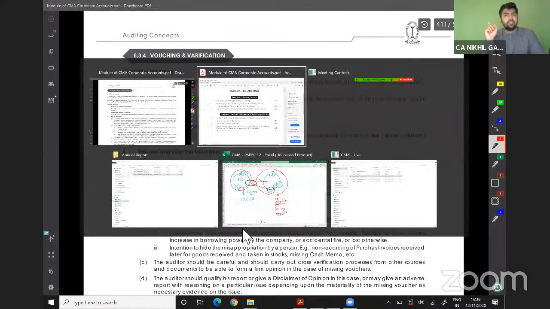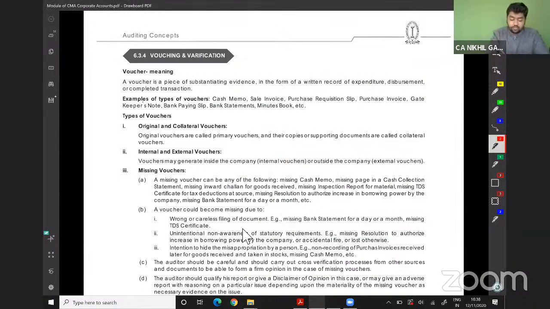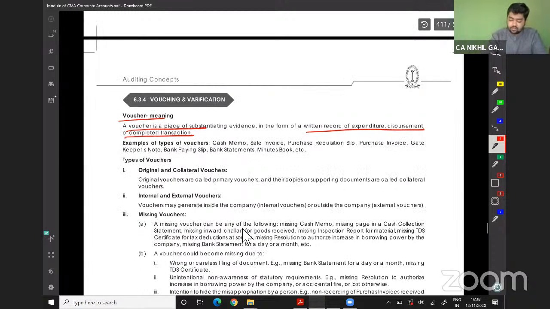Vouching, what do you mean by verification and all? So the meaning of vouching. Vouching is a piece of substantial evidence in the form of written record of an expenditure, disbursement of a complete transaction. In simple words, see, there is a bill of 5,000.